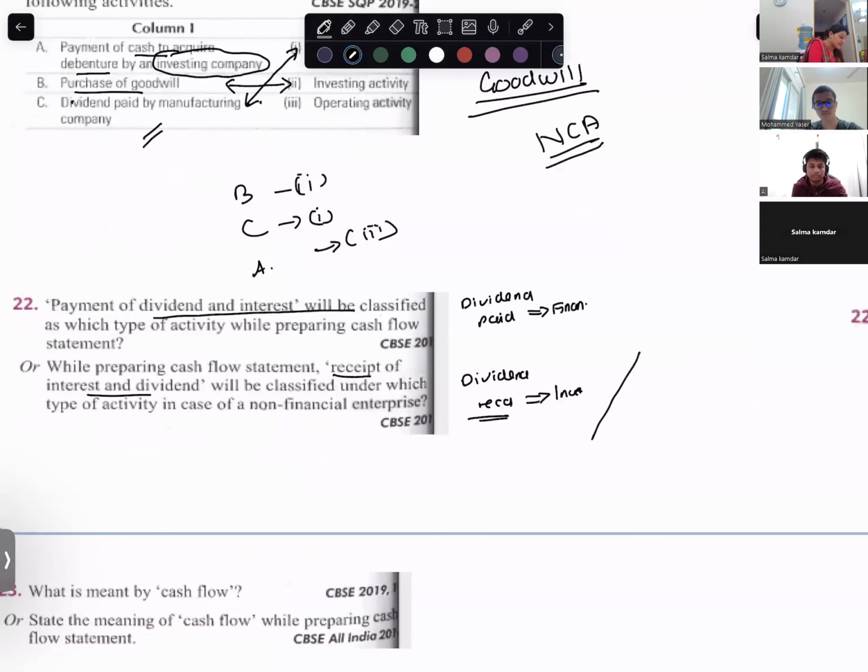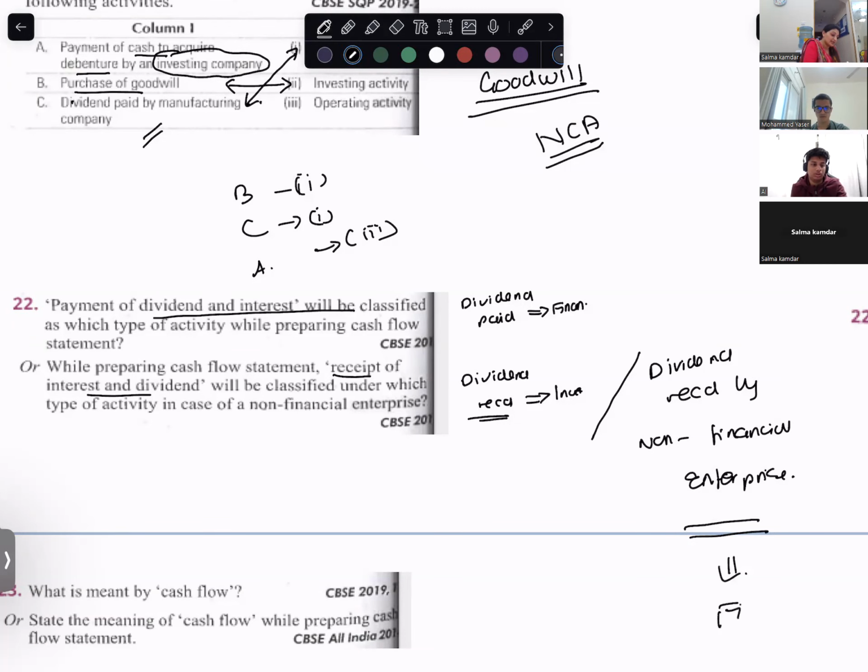But dividend received by a non-financial enterprise, which activity? Operating, financial activity.